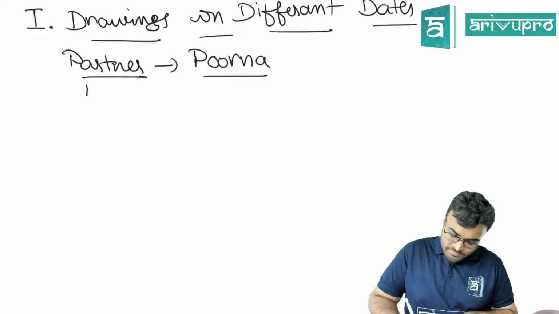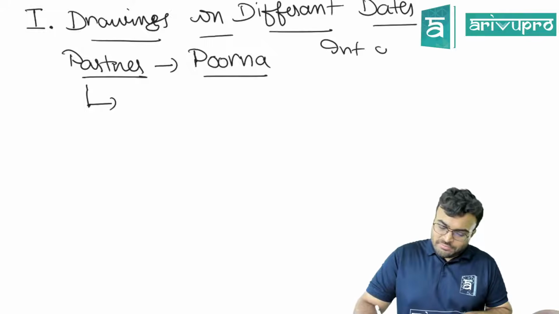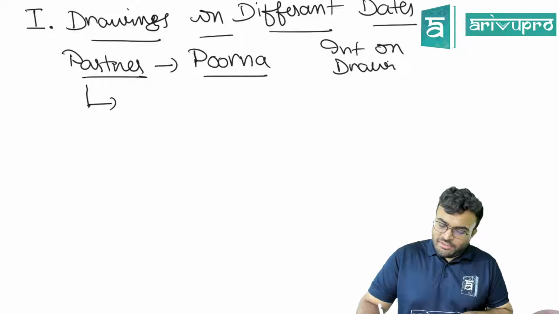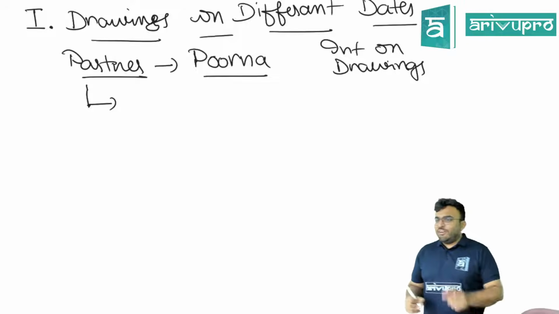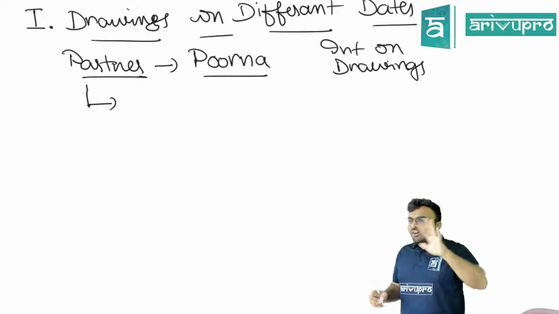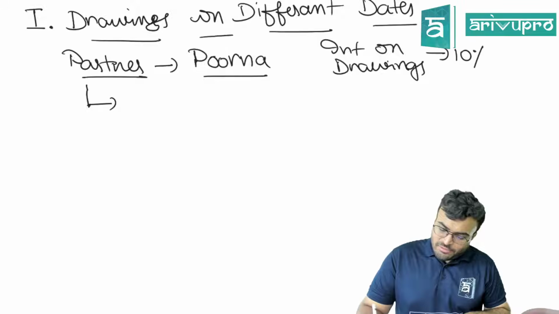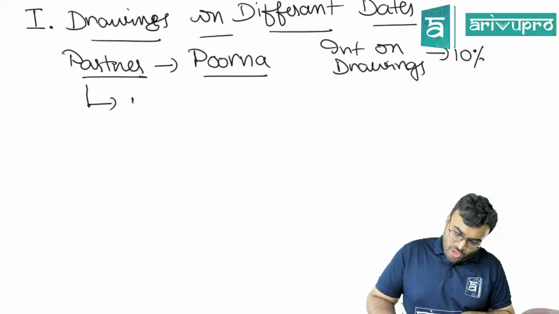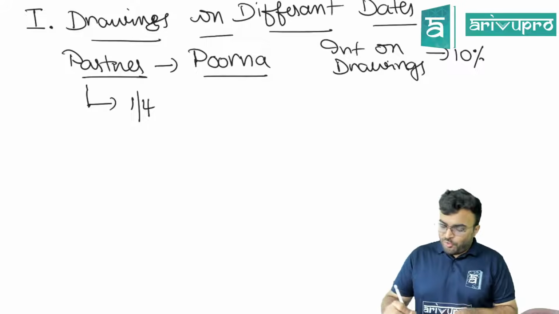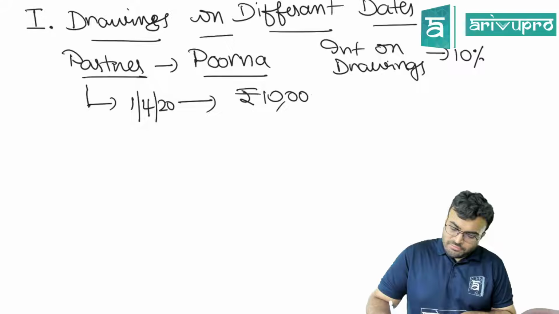Now drawings. Listen guys, interest on drawings: if they don't agree, then we cannot charge Purna. If Purna and the other partners have not agreed, then we cannot ask him to pay interest on drawings. They have agreed that interest on drawings will be 10%. On 1/4/2020 he has taken drawings of 10,000.